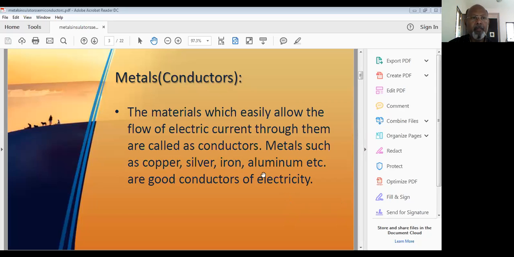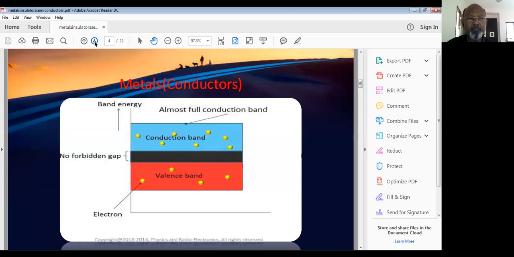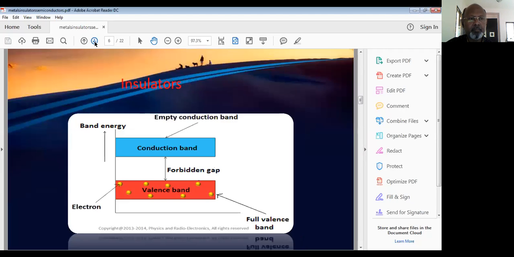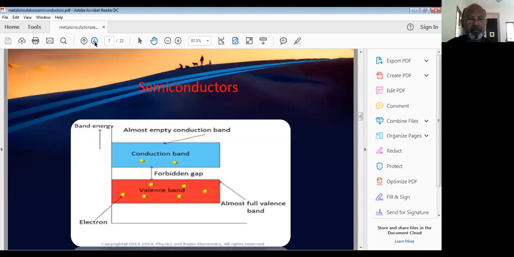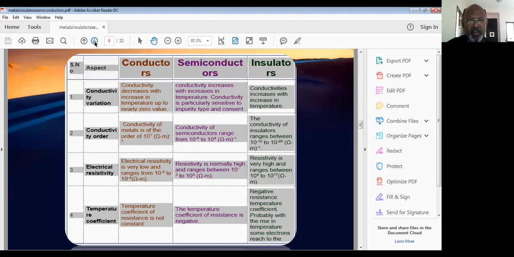We have seen all these parameters. The semiconducting action is also shown in this diagram.